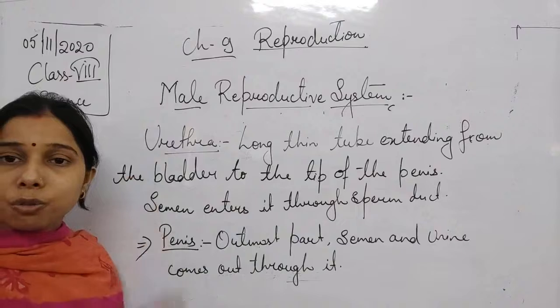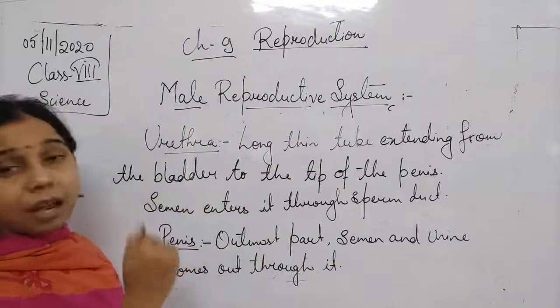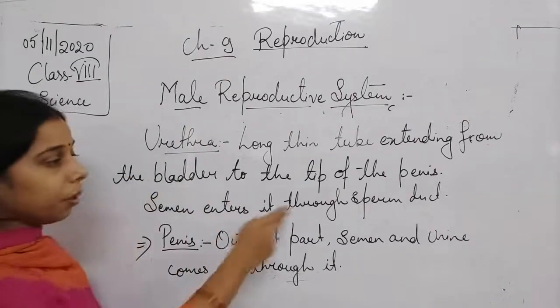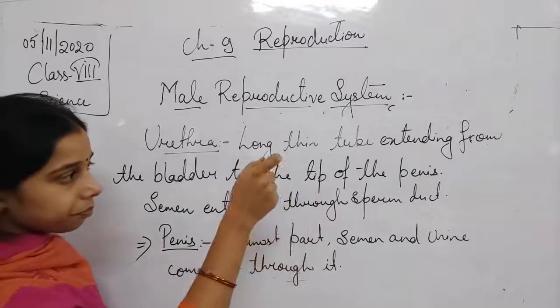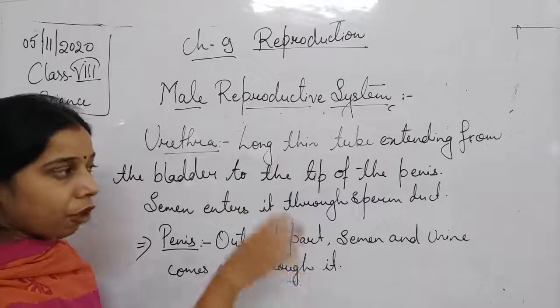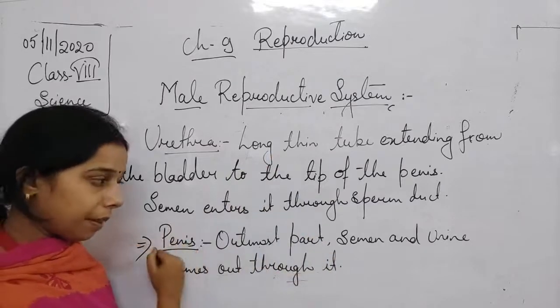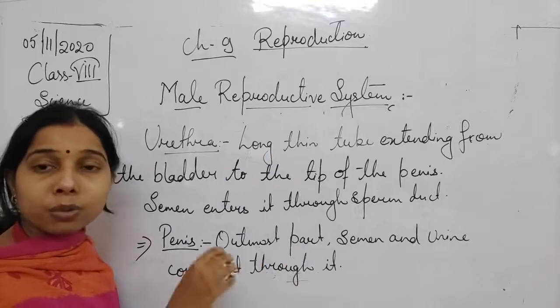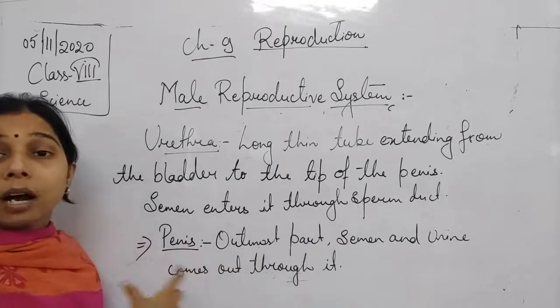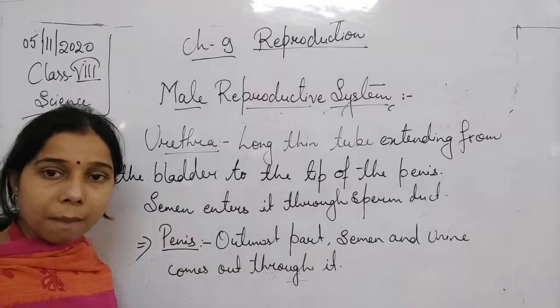Urethra is a thin tube-like structure which extends out from the bladder to the penis. So it will reach the urethra. From the urethra, now it will reach the penis. Penis is what? It is the outermost part, and it is the part through which the semen and the urine come outside of the body.